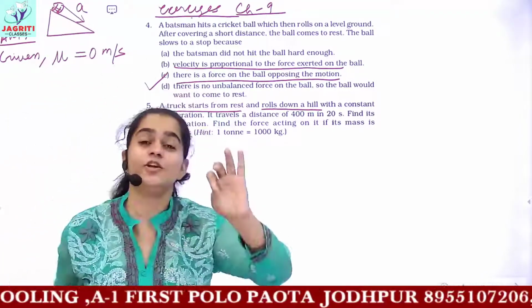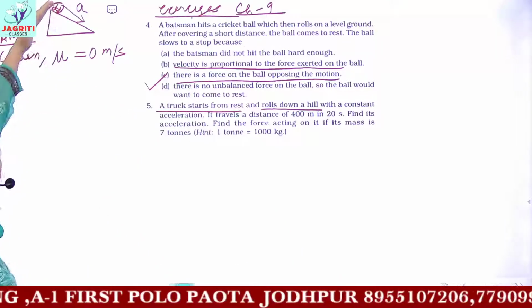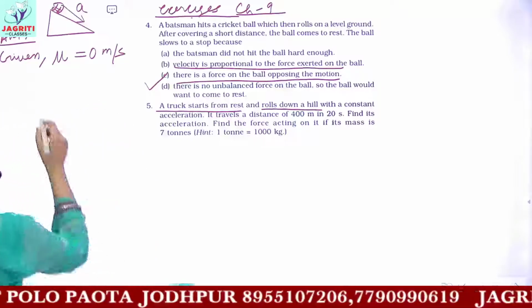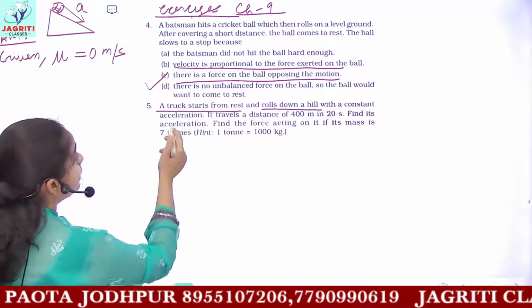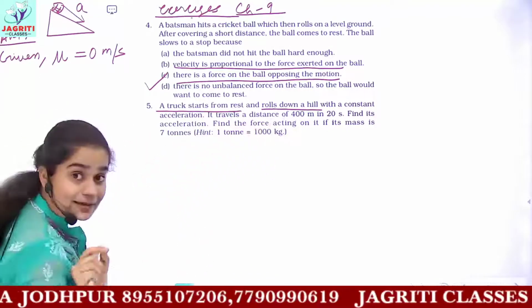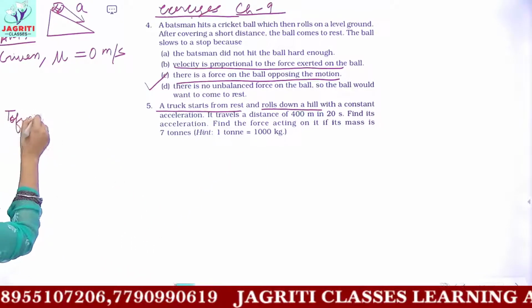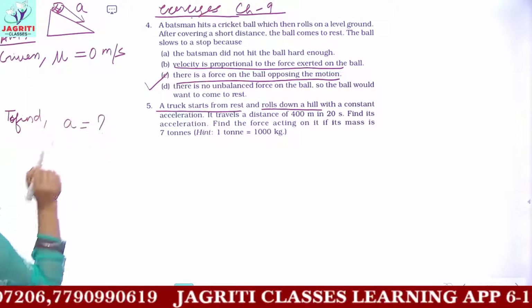Constant means the value of acceleration, from the top of the hill whenever it is coming down, remains the same. So you have constant acceleration a, but you are not given the magnitude of acceleration. So you have to find this acceleration a.